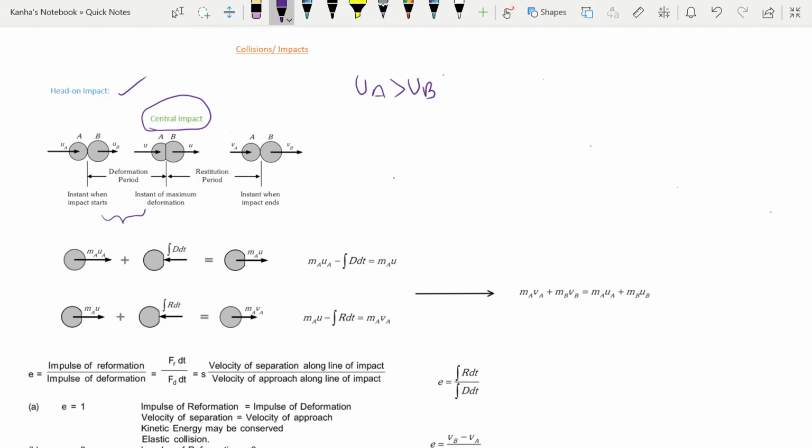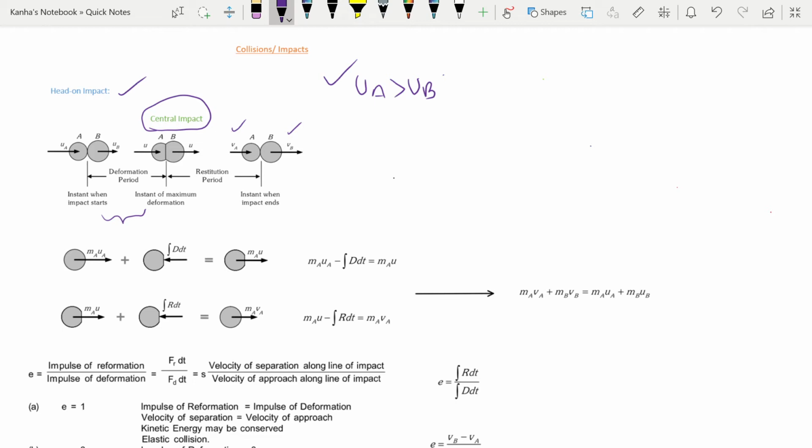Why? Because these are actual materials, so they have some elastic properties of their own. So they will try to apply forces on each other, and that will decrease the velocity of A and increase the velocity of B. This holds if B was at rest initially, and even if it was not at rest, as long as this condition was valid.